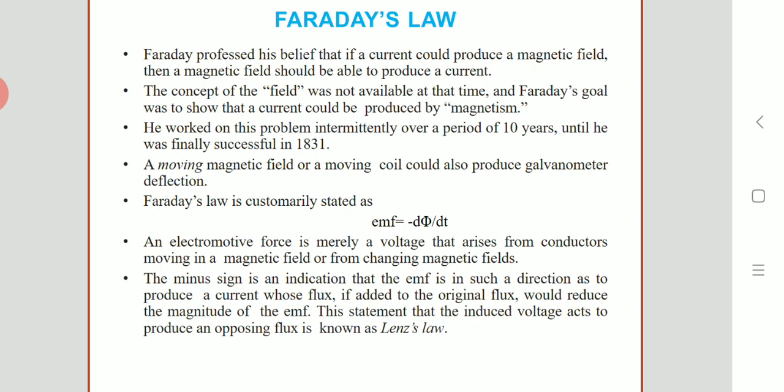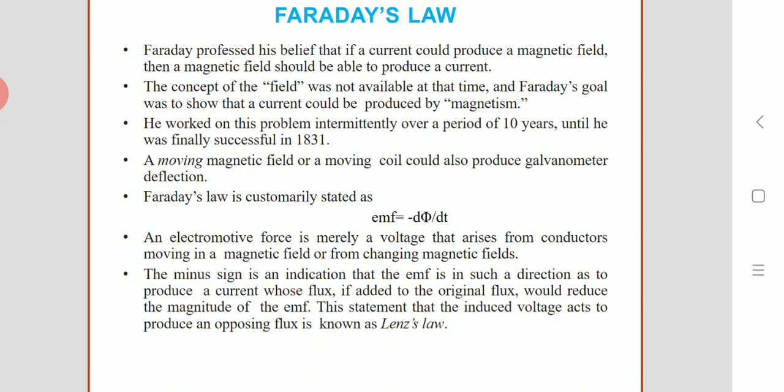The minus sign in this equation indicates that the EMF is in such a direction as to produce a current whose flux, if added to the original flux, would reduce the magnitude of the EMF. This statement, that an induced voltage acts to produce an opposing flux, is known as Lenz's law.